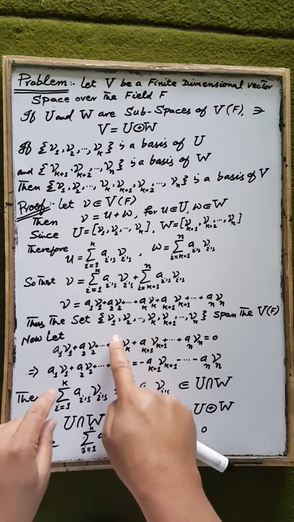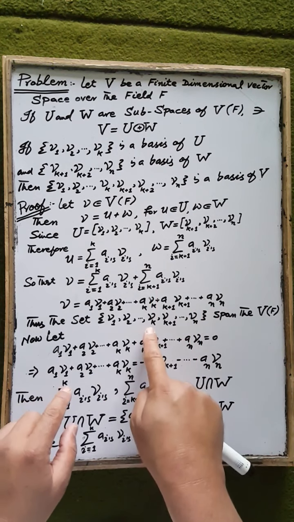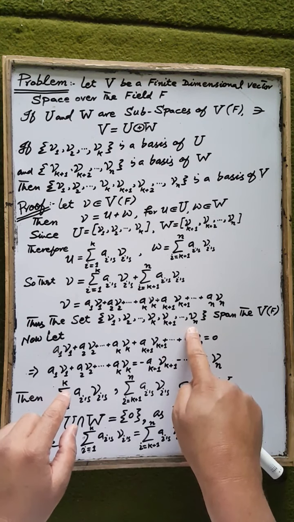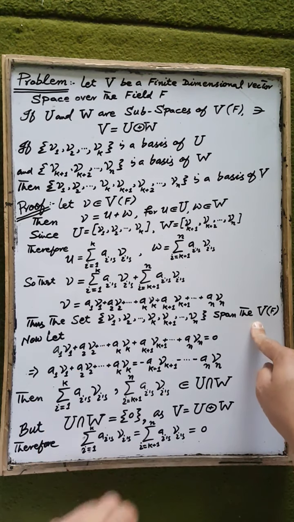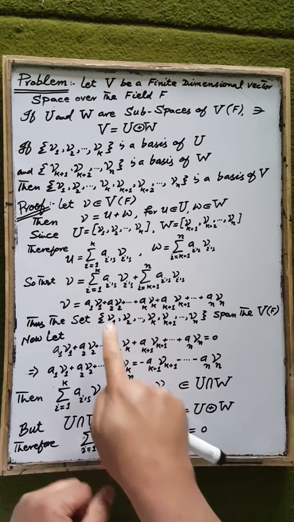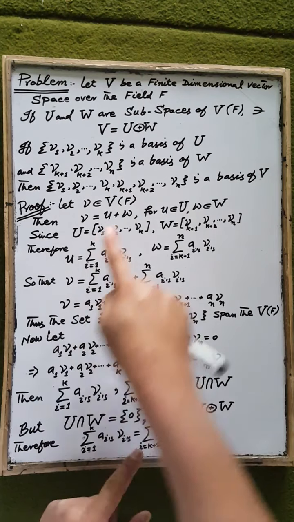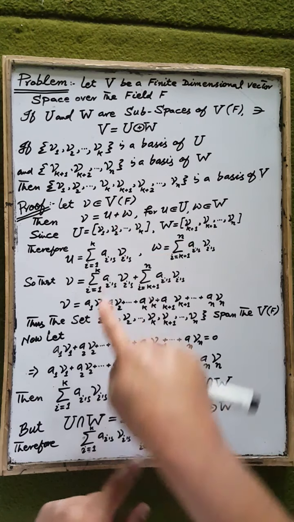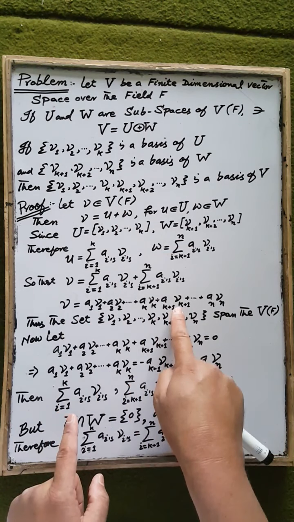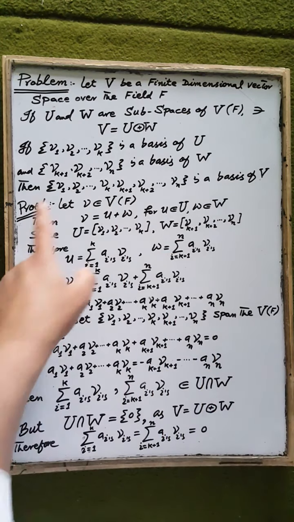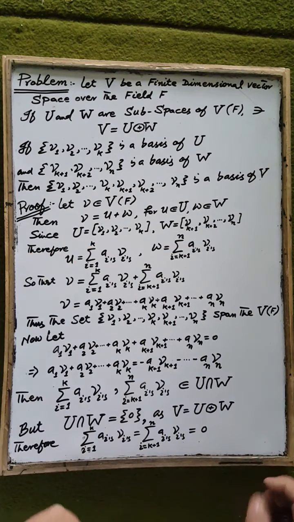But the set v1, v2 up to vk+1 up to vn spans the vector space V over the field F. That is, v is an element of the vector space V, and v is spanned by the elements v1, v2 up to vk+1 up to vn, which are the elements of this set.